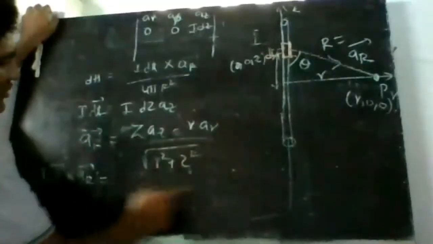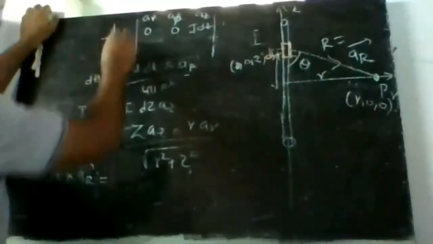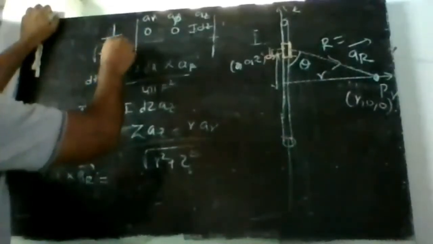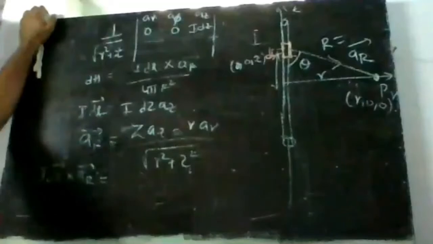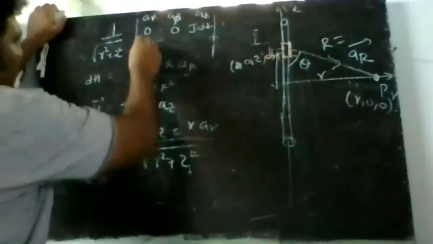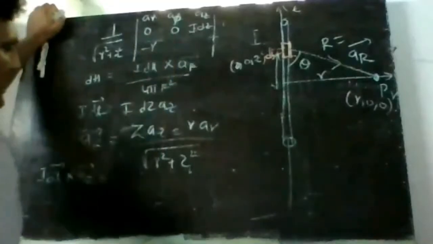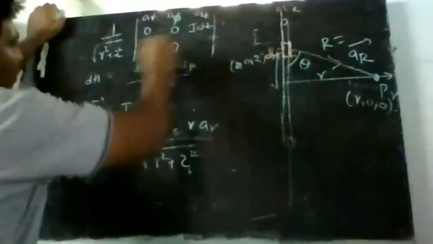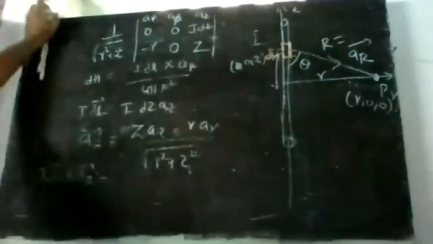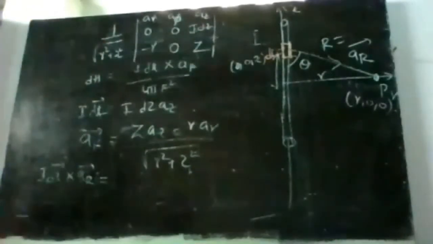This magnitude, R square plus Z square, I'm writing it outside because anyway it is common. So the AR component is minus R, the A phi component is 0 and the AZ component is Z.